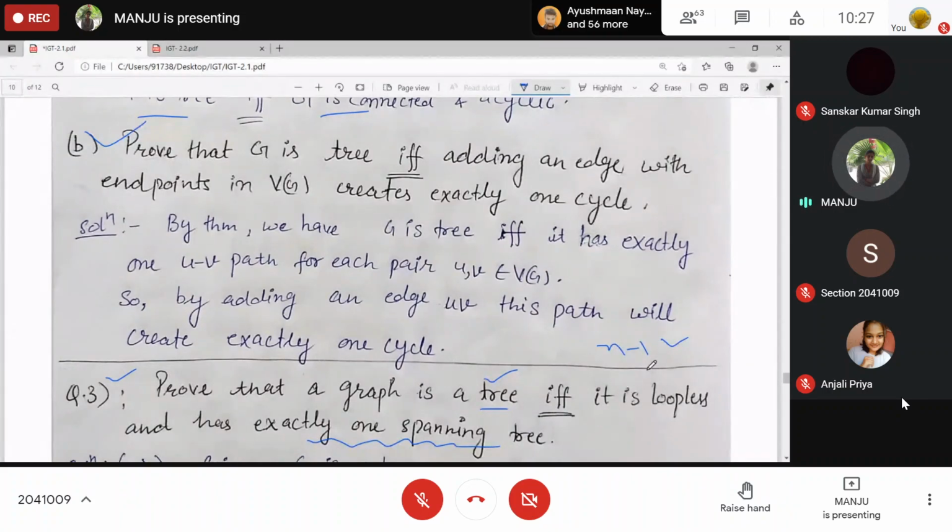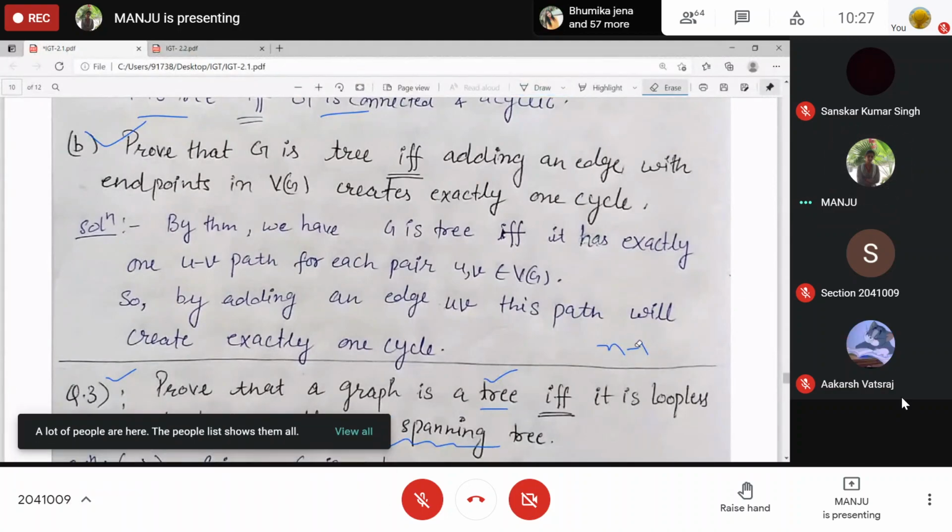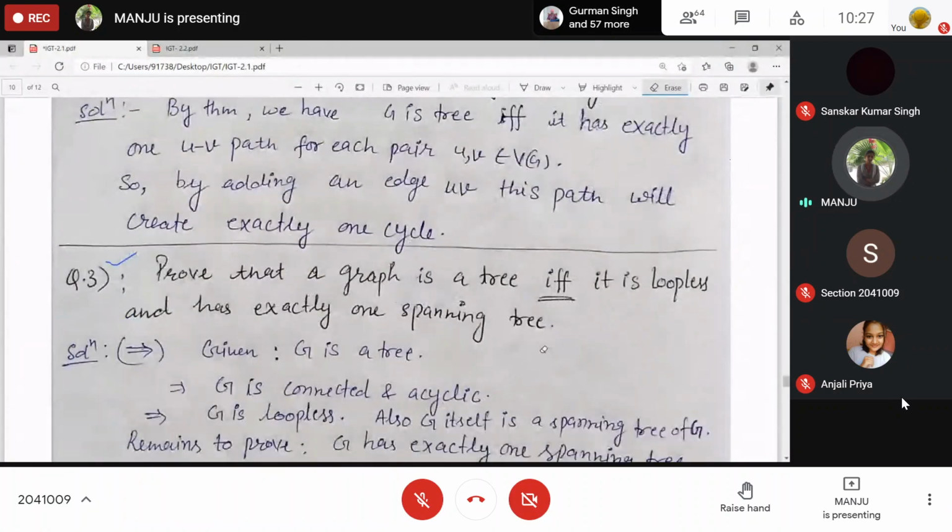If you remove one edge, this will disconnect the graph, right? And it is already a tree. Clear? So that will be the only spanning tree. Clear? Or you can just prove it like this.